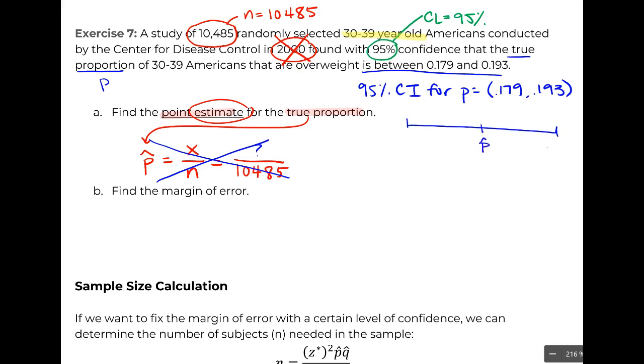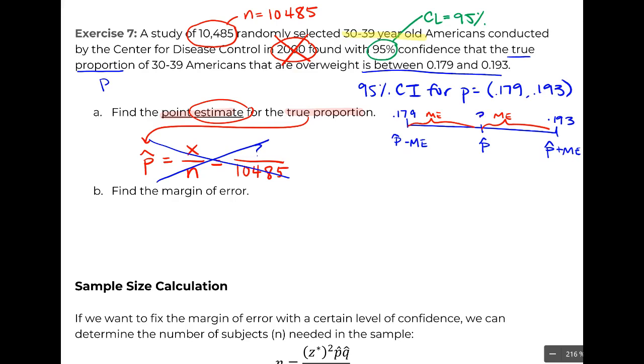We start with the P hat, and then we add a margin of error, and we subtract a margin of error. So there's a margin of error to either side of our P hat. And we know what the two different endpoints are, right? Because they gave us the confidence interval.